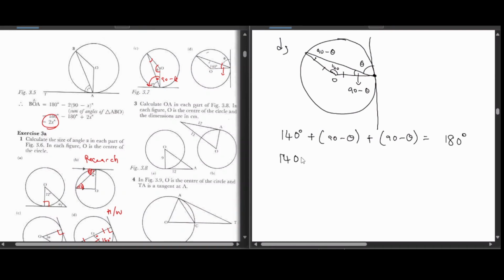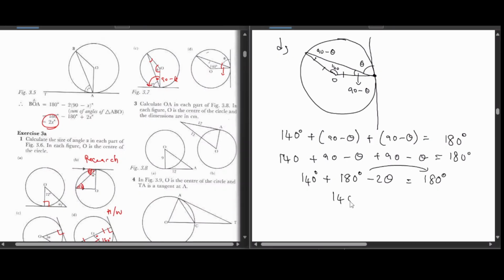Saka this is 140 plus 90 minus theta plus 90 minus theta is equals to 180. Minus theta and minus theta is minus 2 theta. 90 plus 90 is 180. Andika, then 140 ngoramba yakadaro. This is equals to 180 and tikaendesa 180 iyi kuside uku.